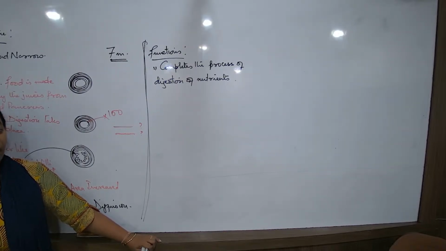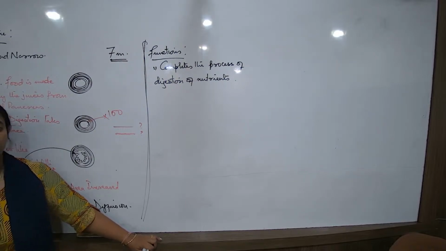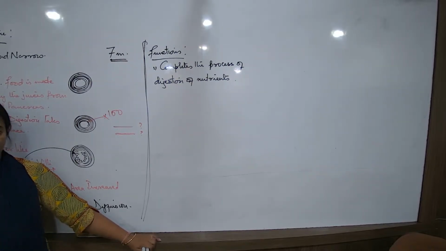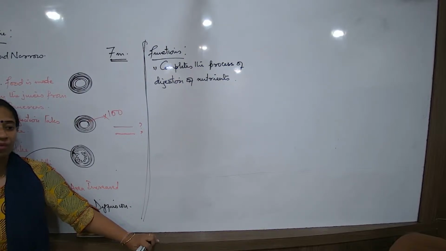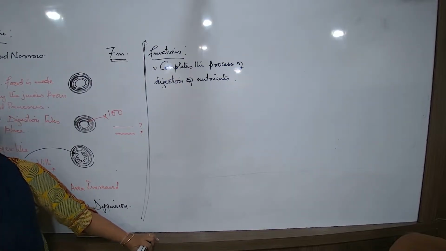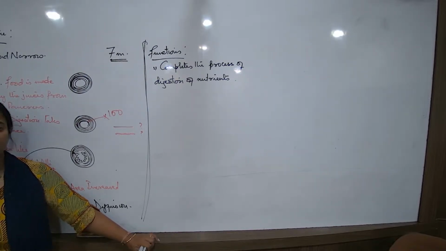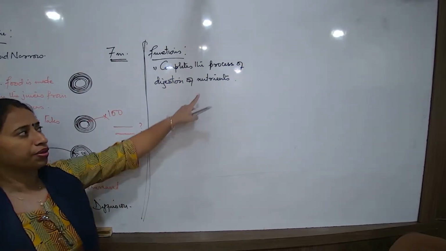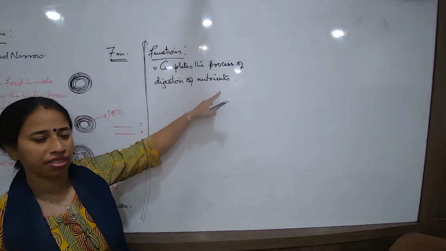The carbohydrates, proteins, chemical components of the food. Always remember, what are nutrients? Chemical components of the food. The carbohydrate present in the bread, that carbohydrate is a nutrient. Calcium, magnesium present in the milk, that calcium, magnesium is the nutrient, mineral. The protein in the egg, that protein is a nutrient. So what is the meaning? The chemical component present in any food is a nutrient.